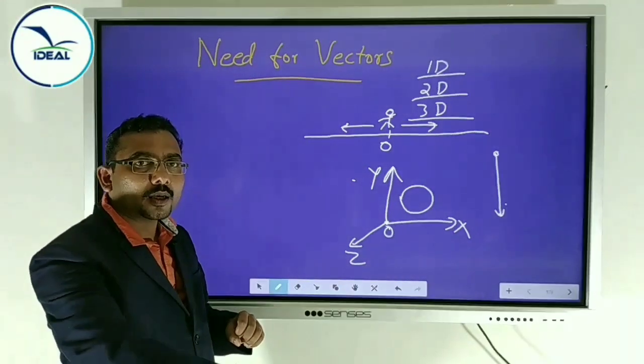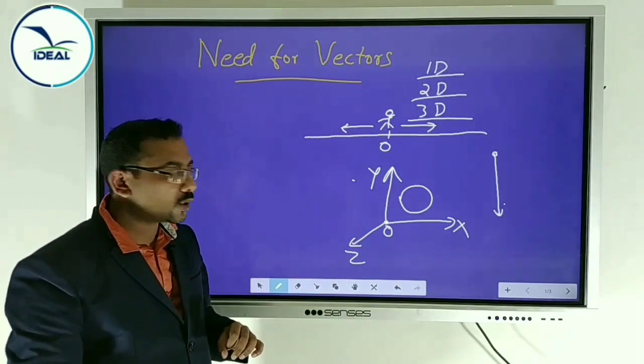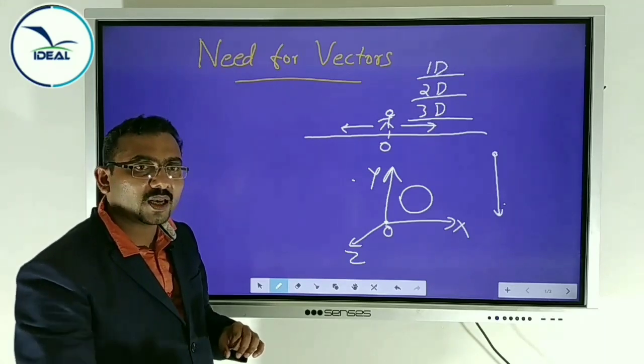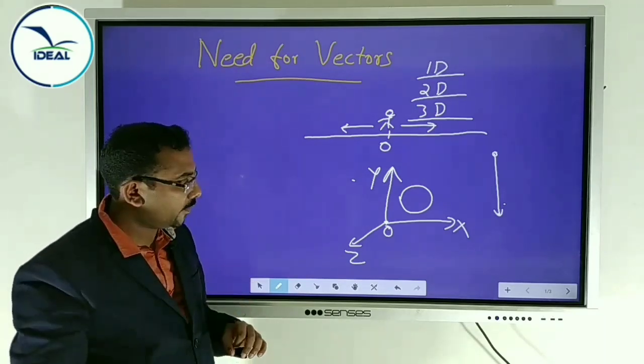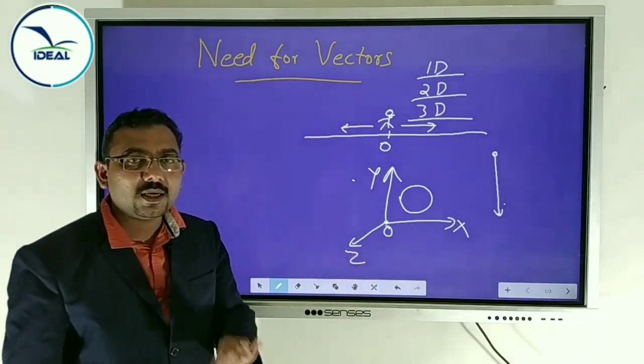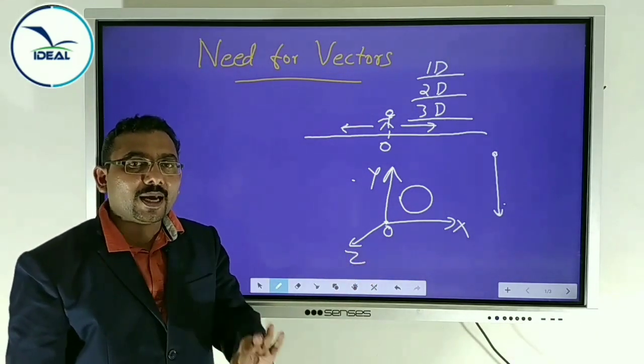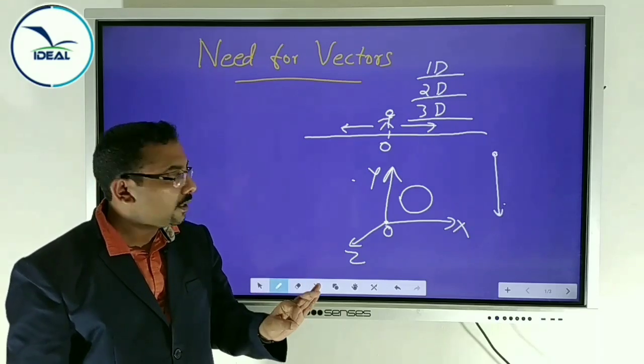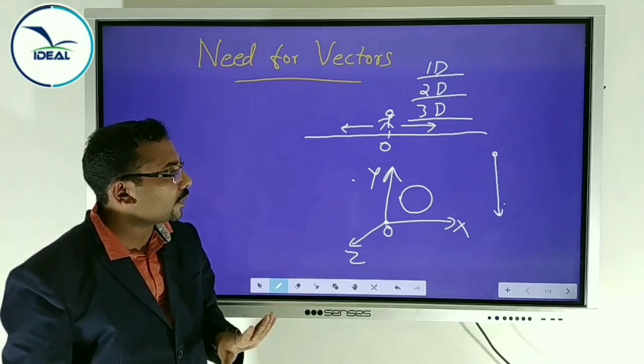You are walking through the floor. It is two-dimensional motion. The x and y coordinates will change, but height will not change. If height also changes, then three coordinates, x, y and z, change. Then it is called three-dimensional motion.